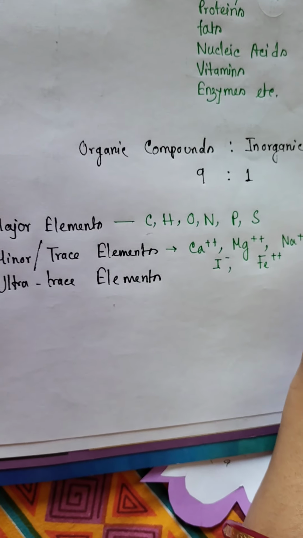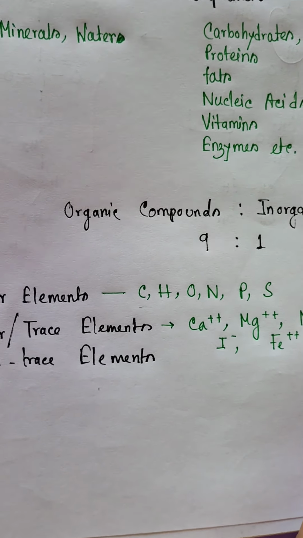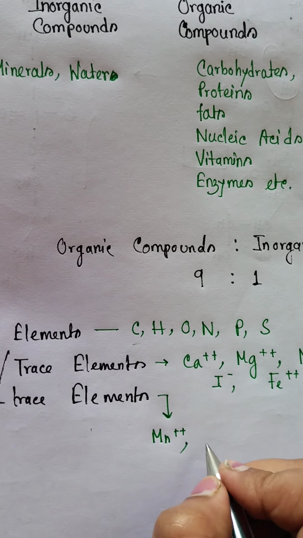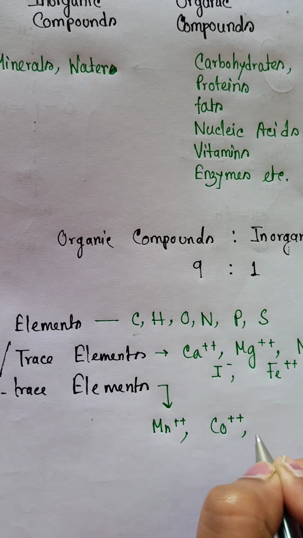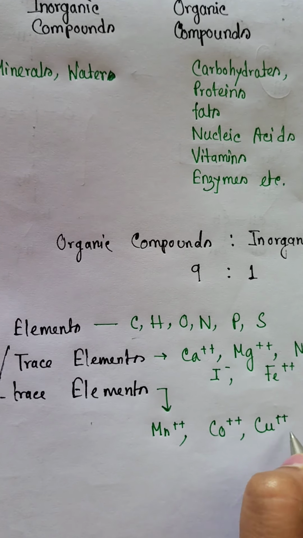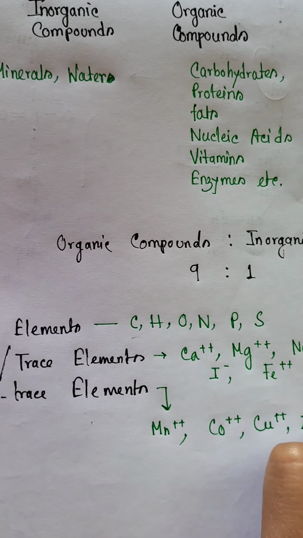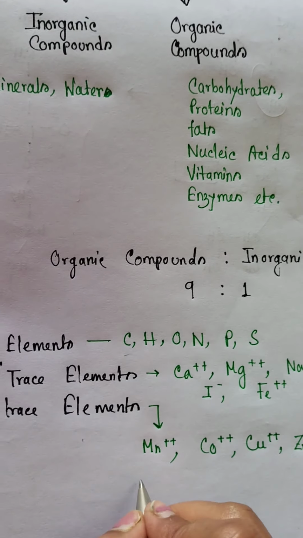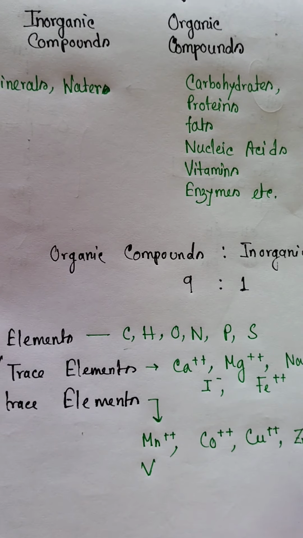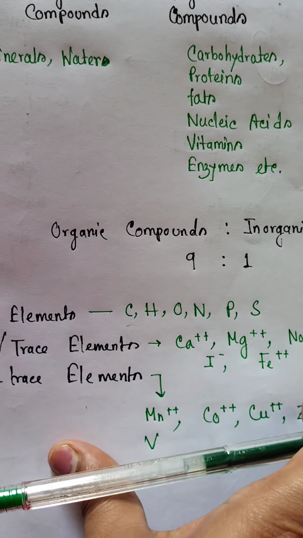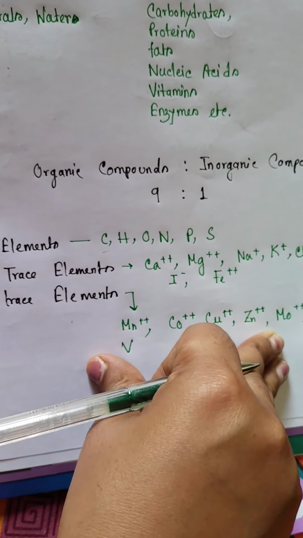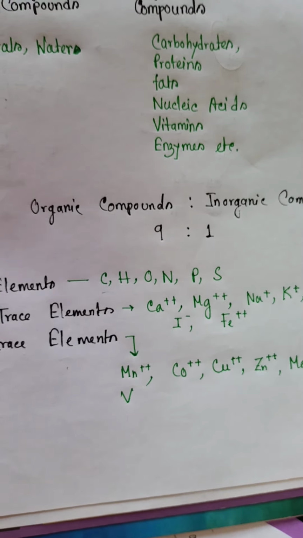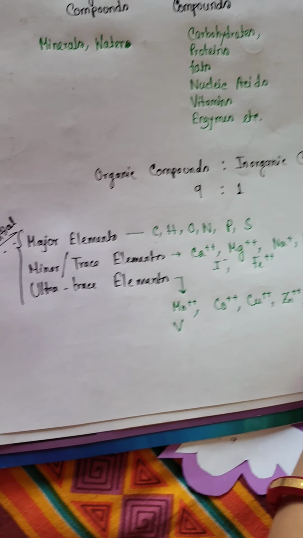So what are the ultra trace elements? These include manganese, cobalt, copper, zinc, molybdenum, boron, vanadium, etc. And these ultra trace elements collectively form only 0.001% of the protoplasm.